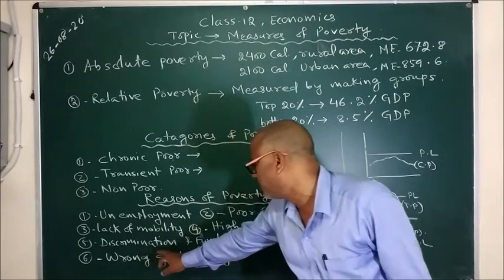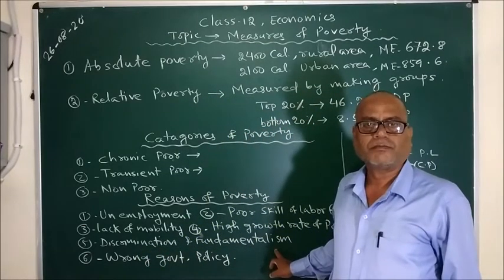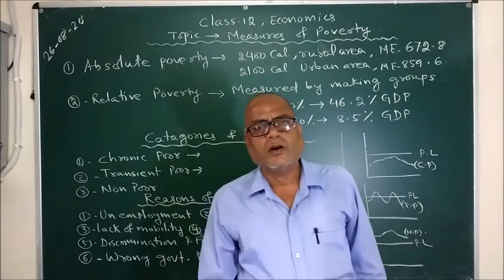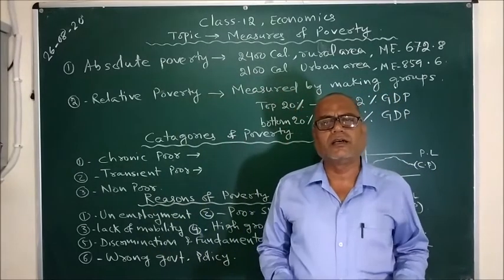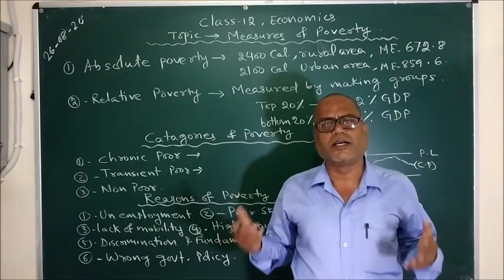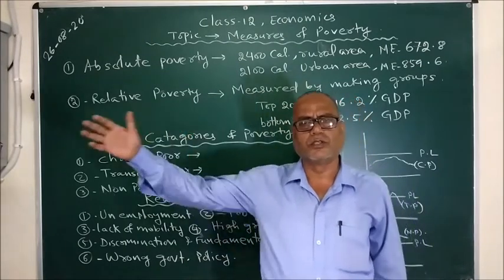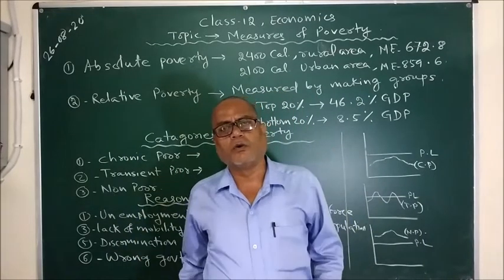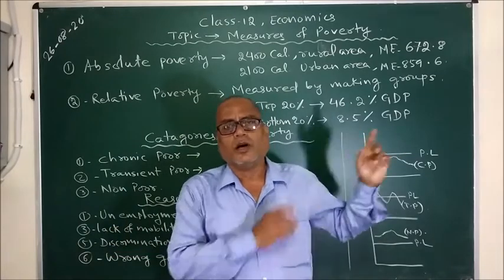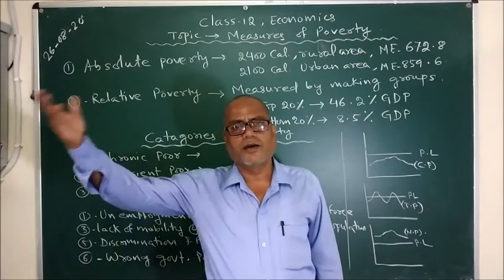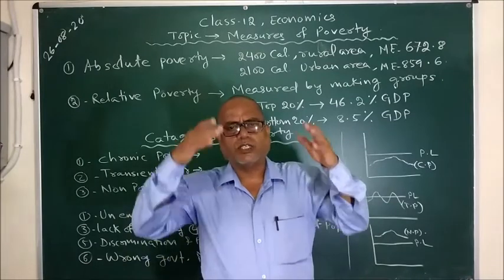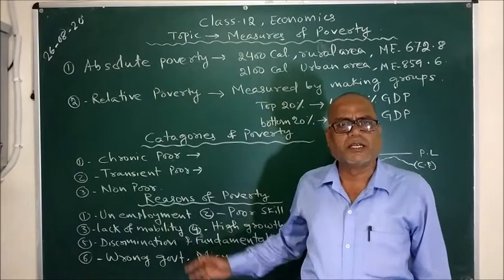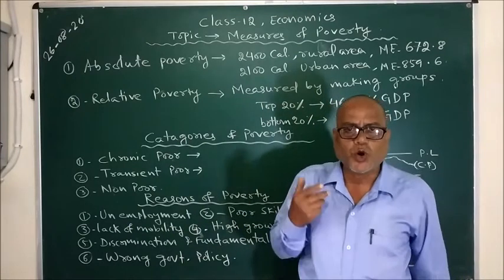The next point is discrimination and fundamentalism. You see, some groups and some people usually discriminate and show an orthodox attitude. Like suppose you come to the Muslim community, they would not allow their daughters to attend schools or try for a job. So this orthodoxy, this fundamentalism, this type of discrimination makes people poor.